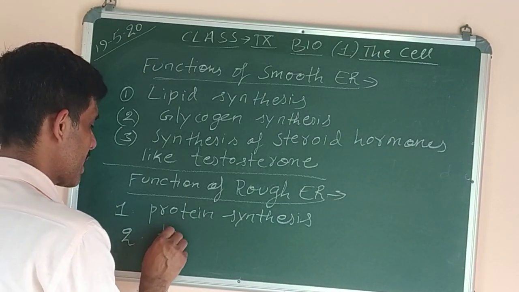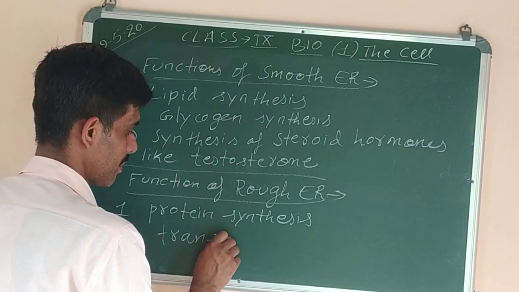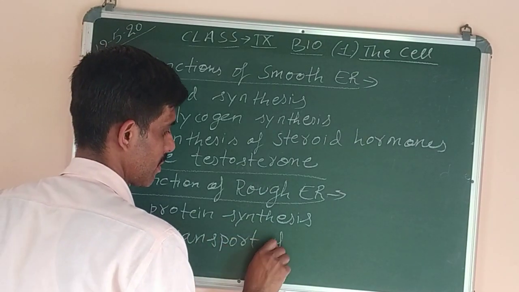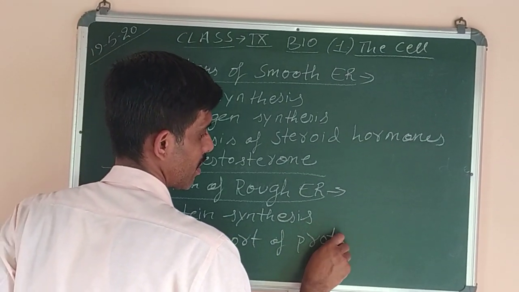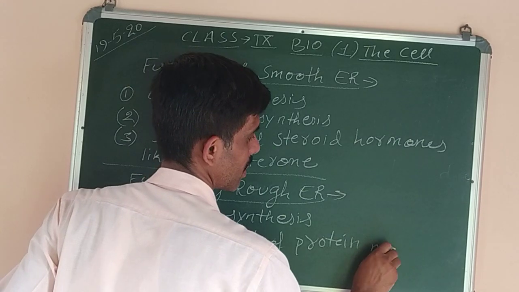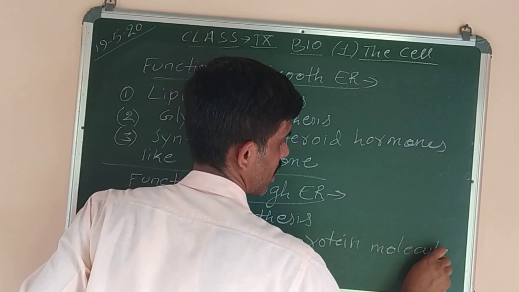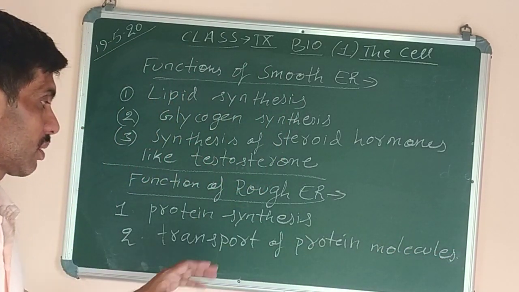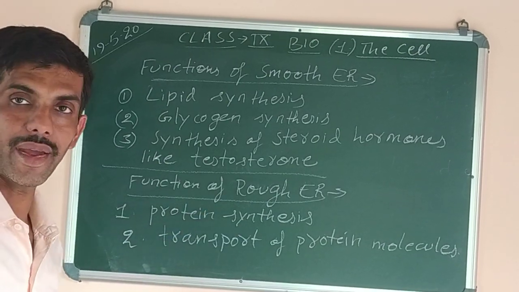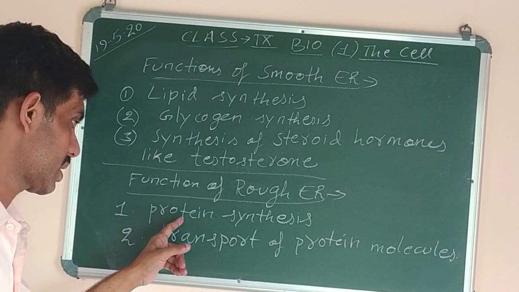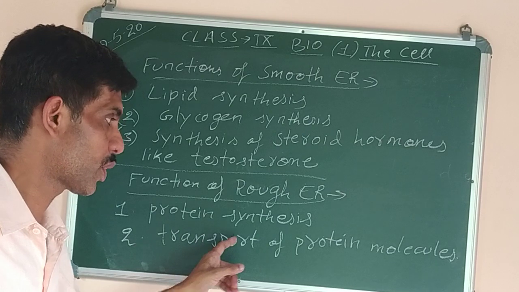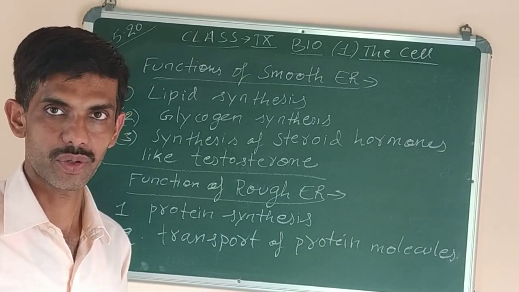And it helps in the transport of protein molecules. Okay, so these two are the functions of rough endoplasmic reticulum: synthesis of protein and transport of protein molecules from one place to the other.